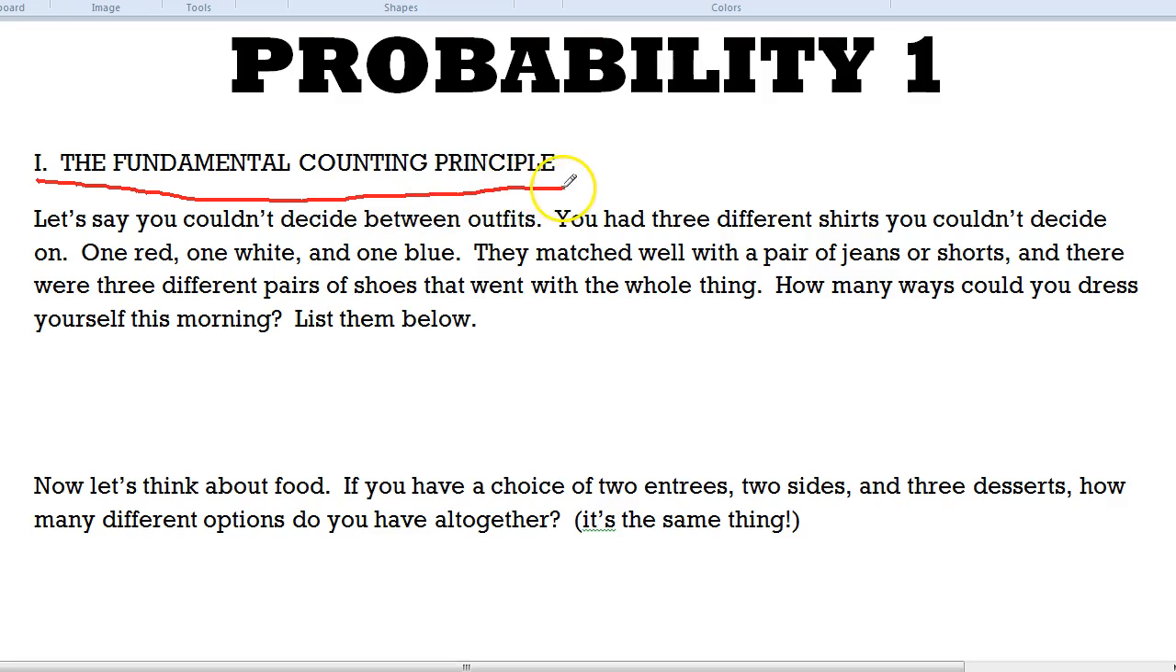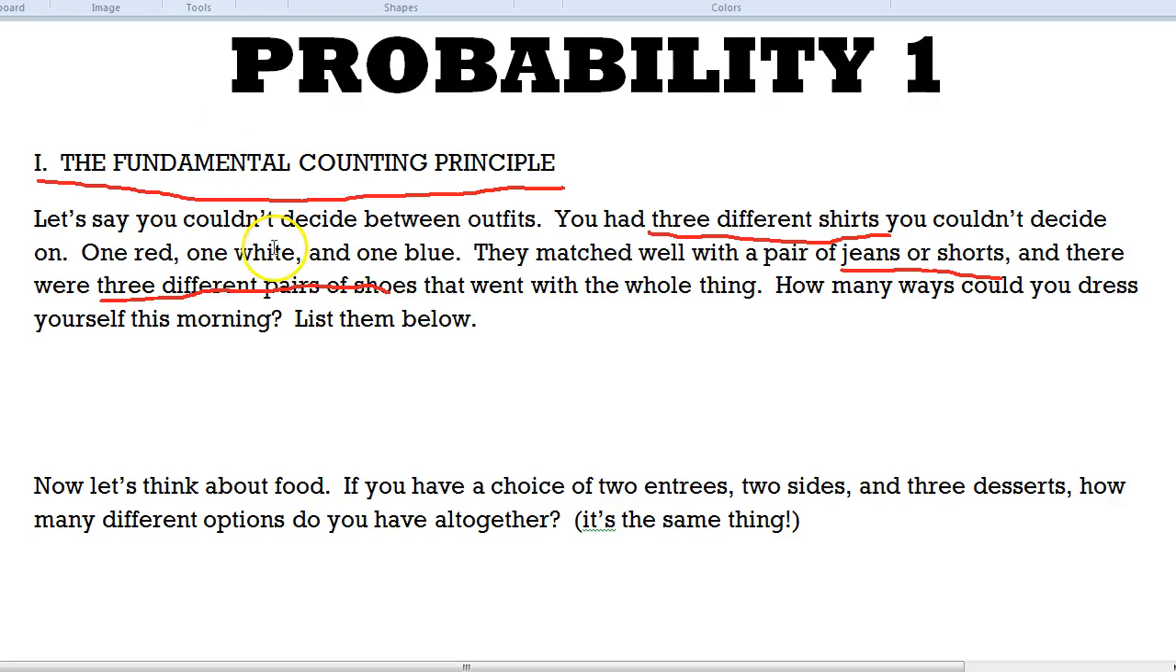It's got a really long name, but it's maybe one of the easiest things you ever do in Algebra 2. Let's say you're getting ready for school one day and you have 3 different shirts that you're thinking about wearing, and you can't decide if you're going to wear jeans or shorts, and you've got 3 different pairs of shoes, and you can't decide what to do to make an outfit. How many ways could you dress yourself?